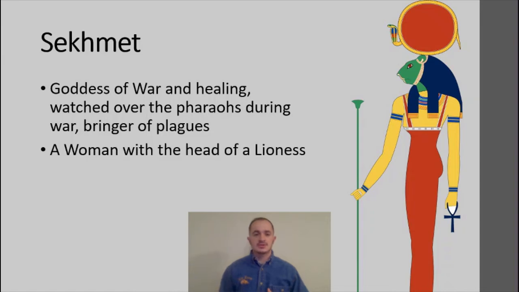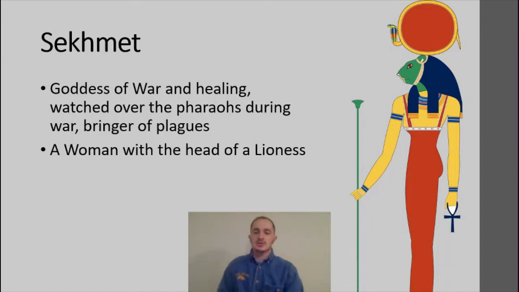Plagues would kill off a lot of people in the area, sicknesses, things like that. And so it was believed that Sekhmet gifted these plagues to the enemy Nubians, and this was asked of her by Ra, and then she would later be stopped and would mainly watch over pharaohs as they went into battle.